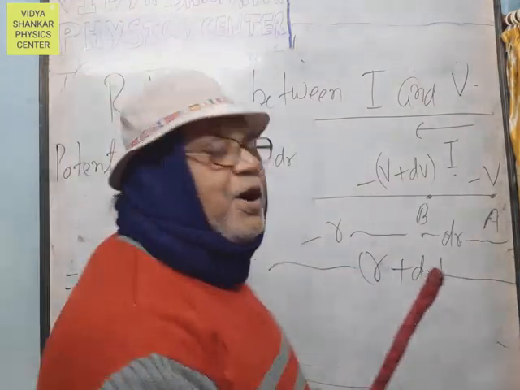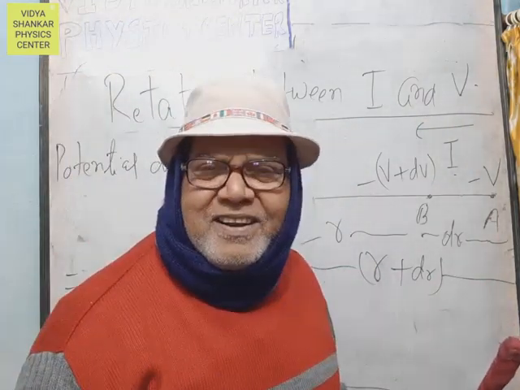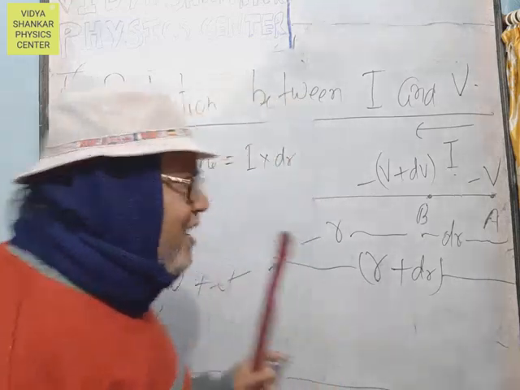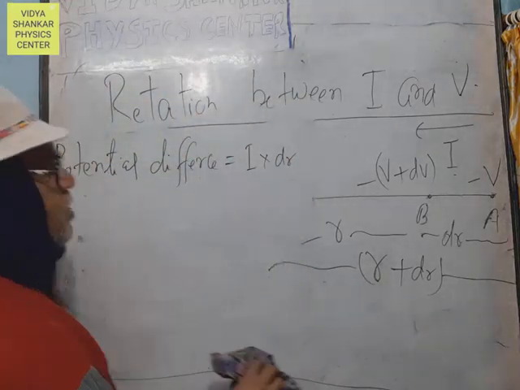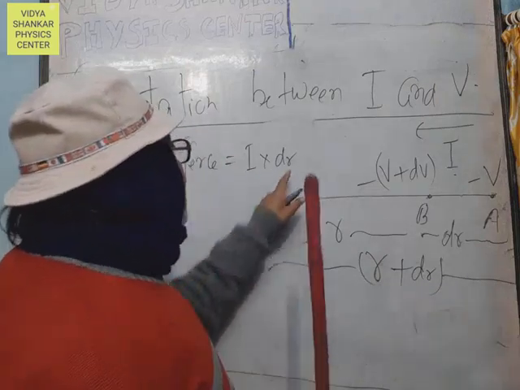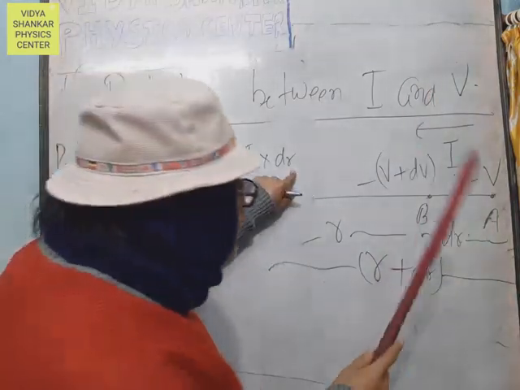No need of using the dot product again and again, but we can use the dot product of the I vector and the dr vector.